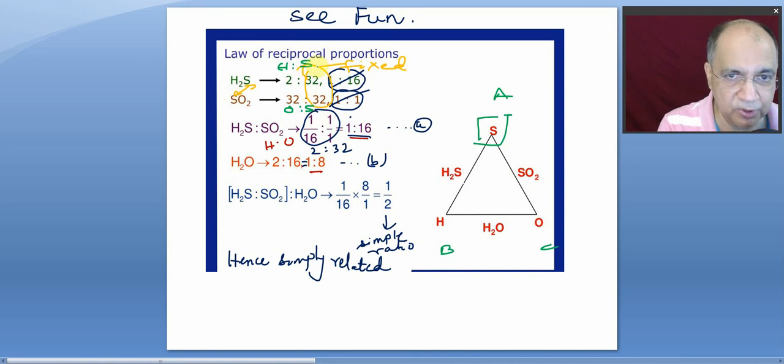So 32 is kept constant. I have cancelled these things, no meaning. So we have kept the mass of sulfur 32 constant, and see what is the ratio between hydrogen and oxygen. There's hydrogen and oxygen, B and C. We found the ratio of hydrogen is to oxygen is 2:32, which have combined with the fixed mass of sulfur, that is 32. 2:32 means 1:16, right?